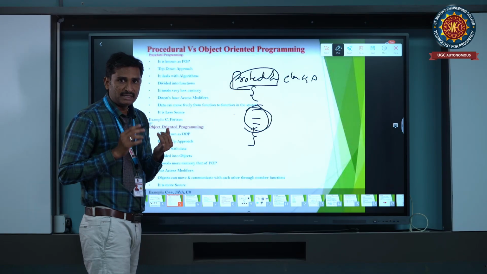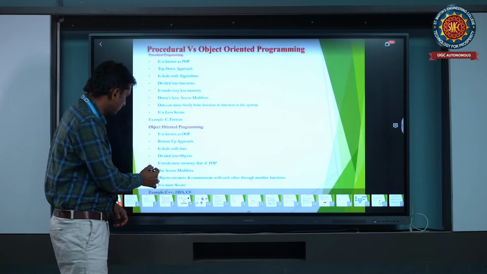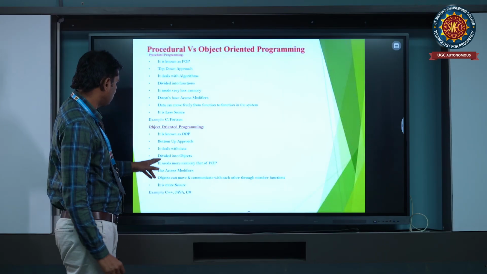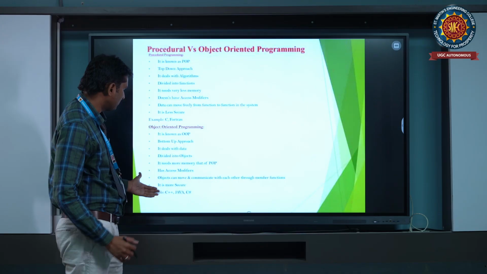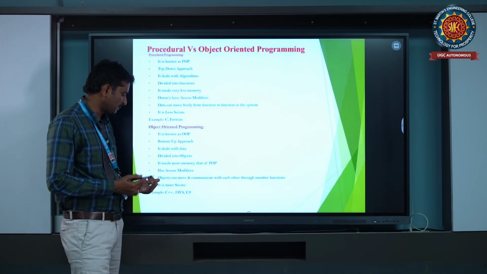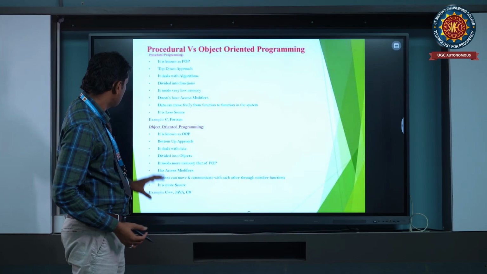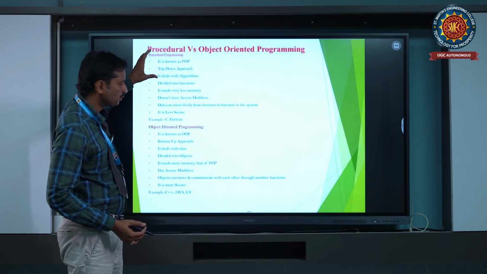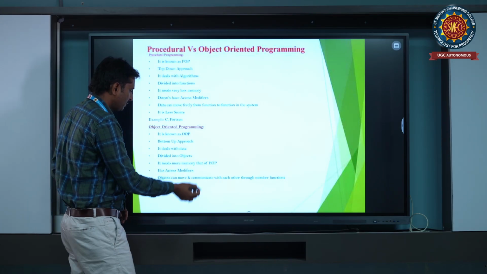There are mainly three types of access modifiers. The object oriented programming languages are C++, Java, C#. These are the main differences between procedural and object oriented. Okay, we will go for the next.